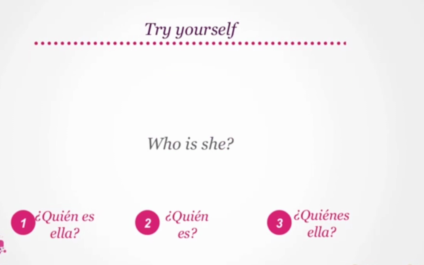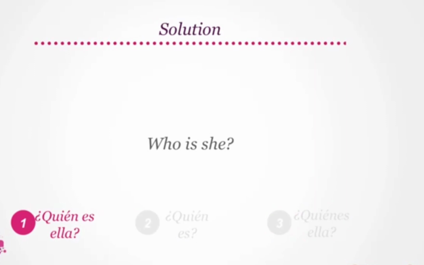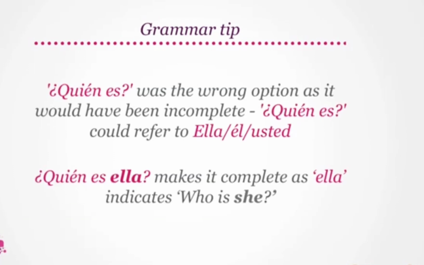Great! Now try the translation for who is she? Is it ¿quién es ella? Or ¿quién es? Or ¿quién es ella? Who is she translates to ¿quién es ella? Did you get that right? ¿Quién es was the wrong option as it would have been incomplete. ¿Quién es could refer to ella or él or usted. ¿Quién es ella makes it complete as ella indicates who is she.